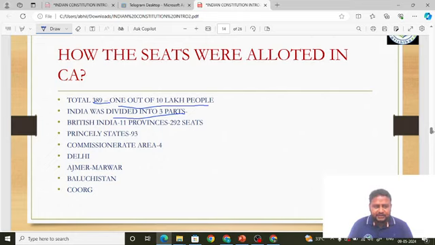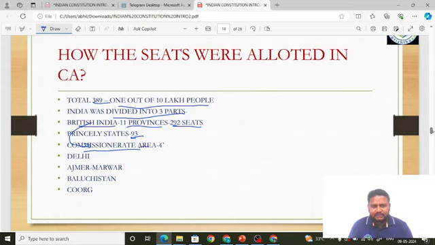British India was divided into 3 parts. That is British India, which had 11 provinces, out of which 292 seats would be allotted to British India. Princely states, that is those ruled by the kings, would have 93 seats. Next is the commissioner area. British India means the British were directly controlling or directly ruling over them. But some areas were indirectly ruled by the British through their representatives. That is the commissioner area. That is 4 seats.